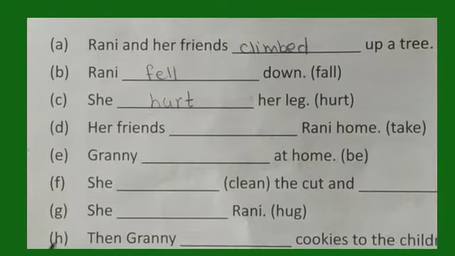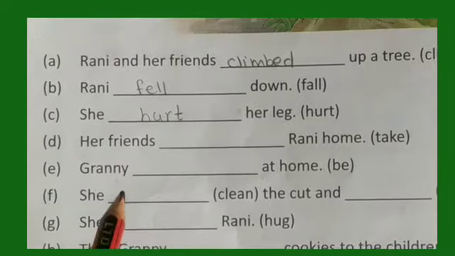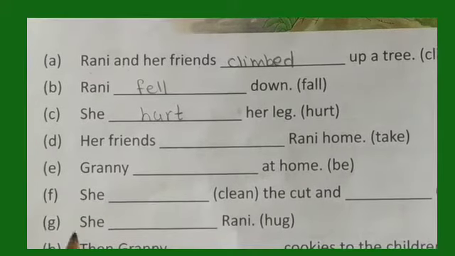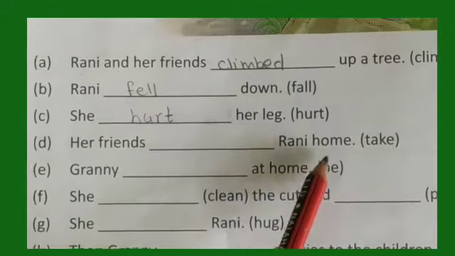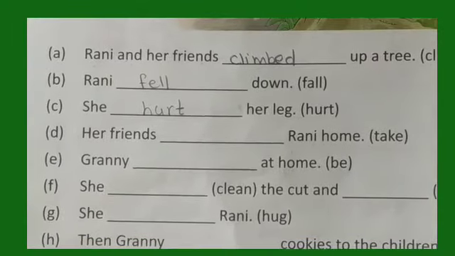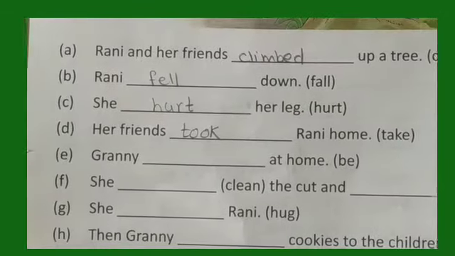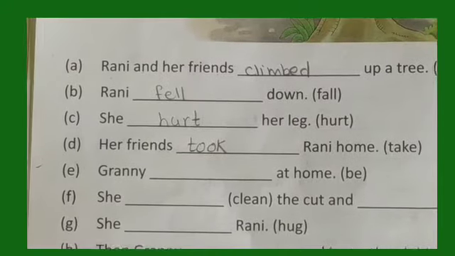She hurt her leg. The past tense of hurt is hurt. D. Her friends dash Rani home, and the word is take. So what is the past tense of take? Her friends took Rani home.